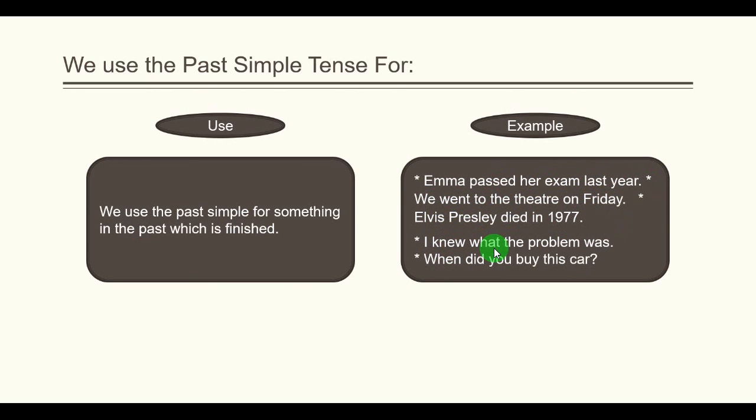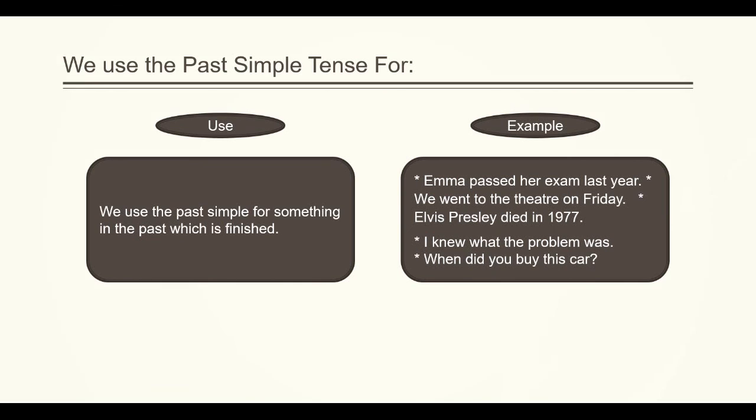I knew what the problem was. When did you buy this car? So you see, these are the examples of past tense. There can be many other examples. For example, yesterday we did present perfect continuous tense, right? Or I watched a match yesterday. I studied from 7 p.m. to 8 p.m. last evening, and so on, right?